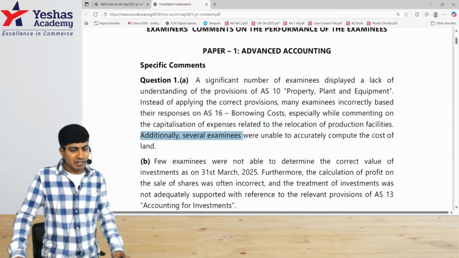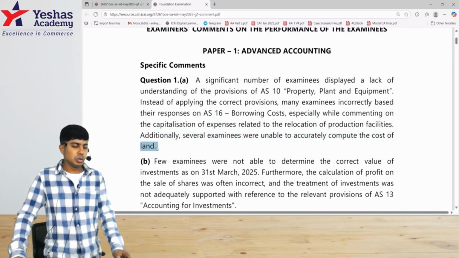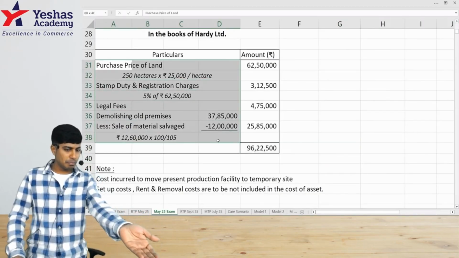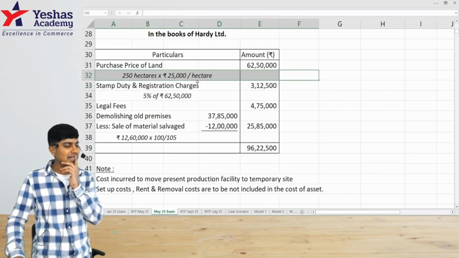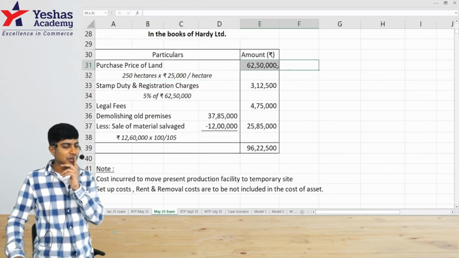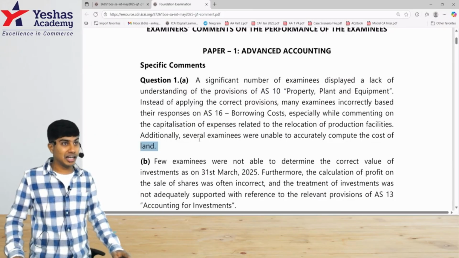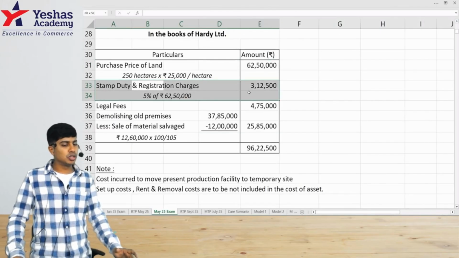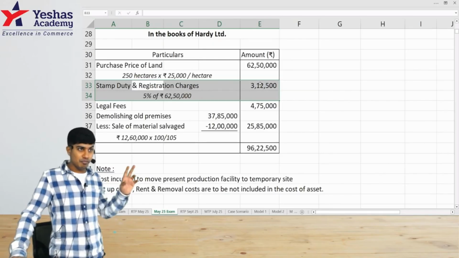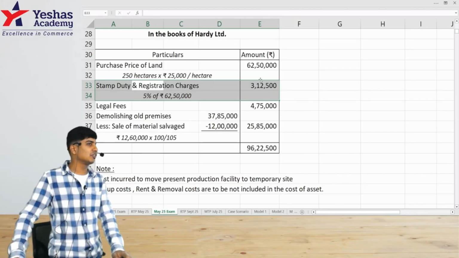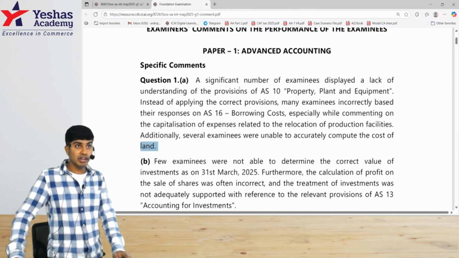And additionally, several examinees were unable to accurately compute the cost of land. So whenever you take this total part, I think they've incorrectly taken these 250 hectares at rupees 25,000 per hectare, and you're trying to find 62 lakh 50. Examiners are saying that a lot of them have done that inaccurately. And with regard to stamp duty also, we're supposed to charge it at 5% on 62 lakh 50. A majority of them have done that incorrectly, as given by the examiner. It looks to be a simple question, but as per their comment, a majority of them got it wrong.